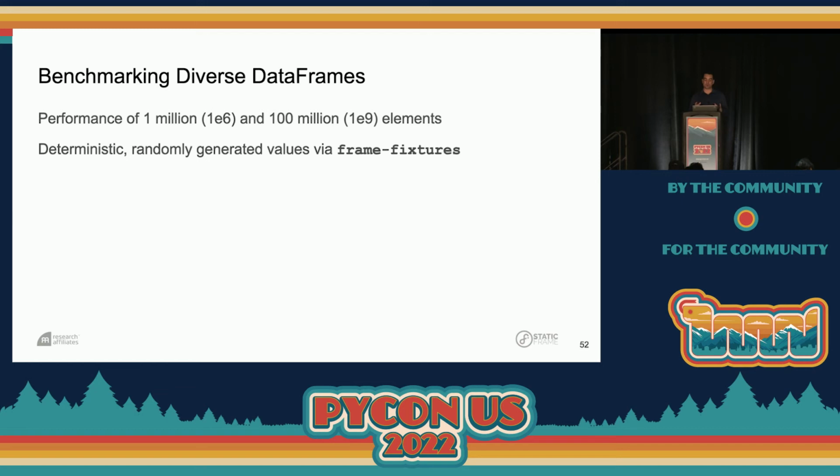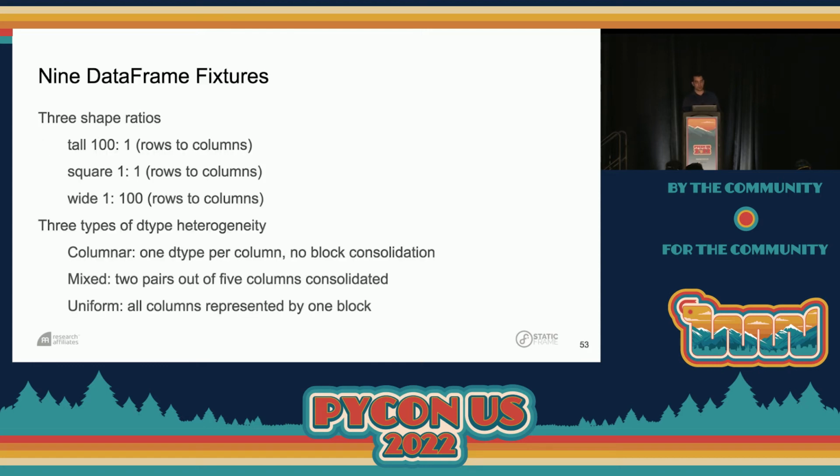So we're going to look at performance across 1 million elements and 100 million elements in various shapes and dtype configurations. And I generated those values using a package called frame fixtures, which allows me to easily generate a variety of frames. So we're going to explore 3 shape ratios. The shape matters in how a data frame can perform. We're going to look at tall shapes, square shapes, and wide shapes.